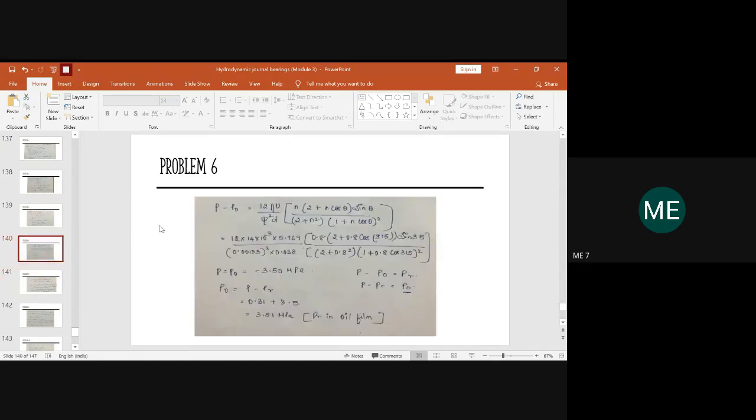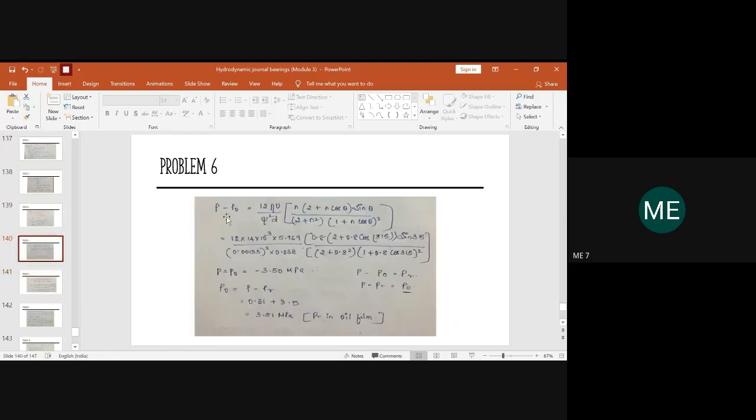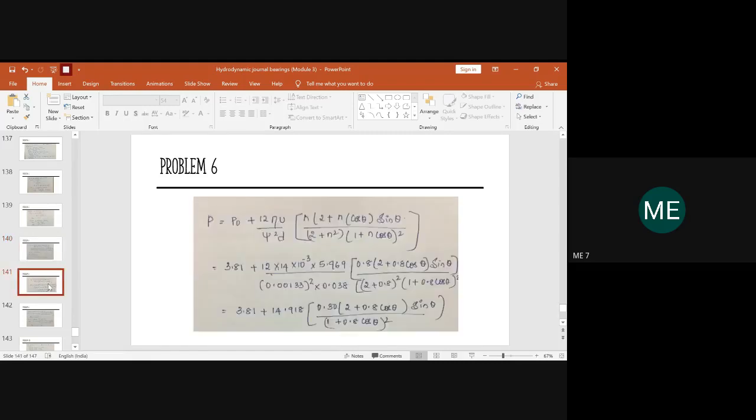The only difference is you take the P naught from the left hand side to the right hand side. Previously we were unaware of the value of P naught, but now we have determined its value, so we can easily substitute it.